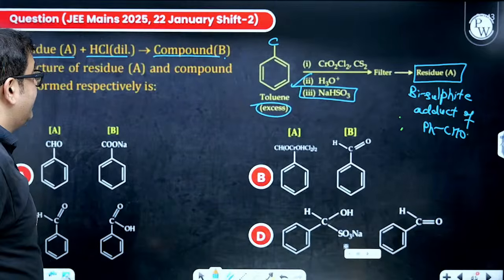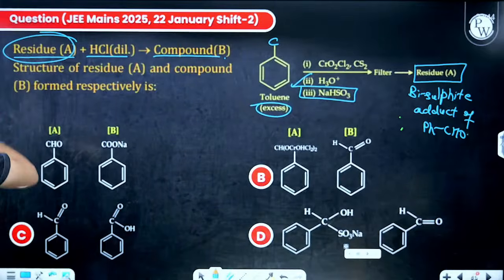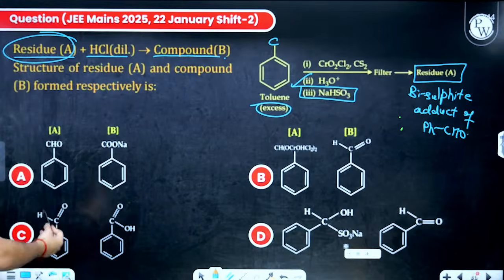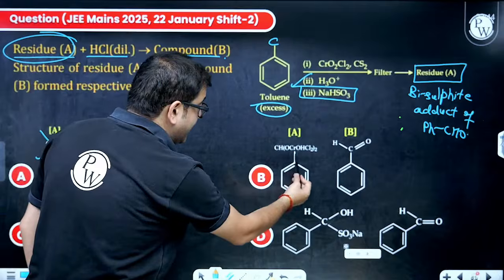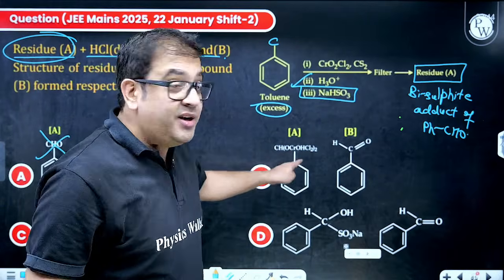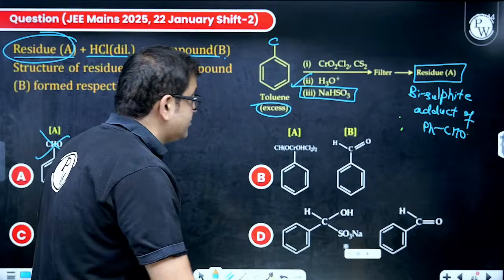So this is my A. You are asked this A first. So this is not the bisulfite addition product. This is not the bisulfite addition product. This is actually an intermediate of the ITAD reaction. So this is not asked.